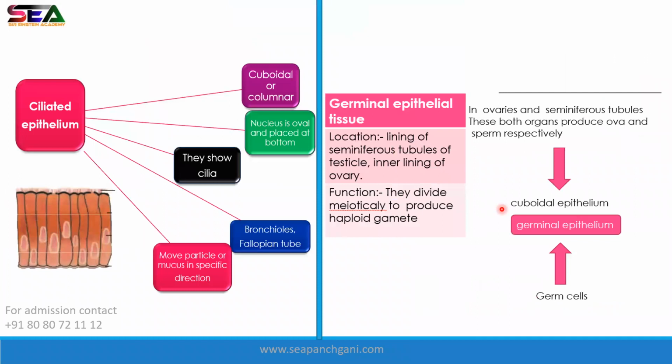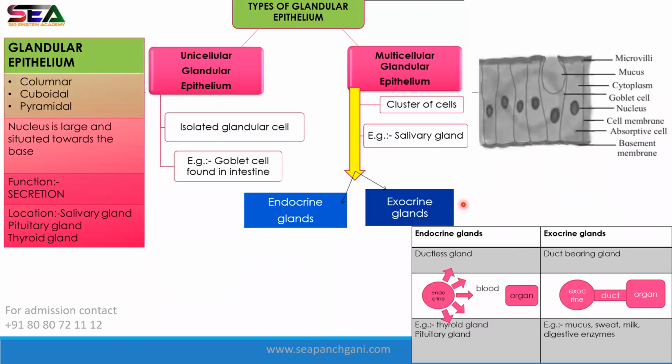Now the remaining two types of epithelium, ciliated and germinal. The last point was multicellular glandular epithelium. Multi means many, meaning a cluster of cells. In our body, clusters of cells are present at various positions and locations.